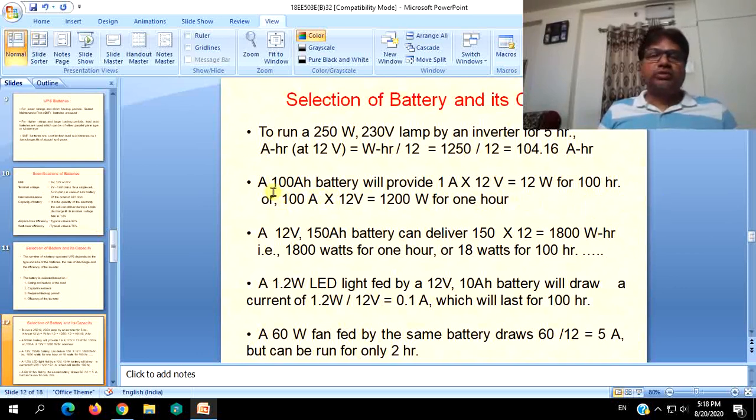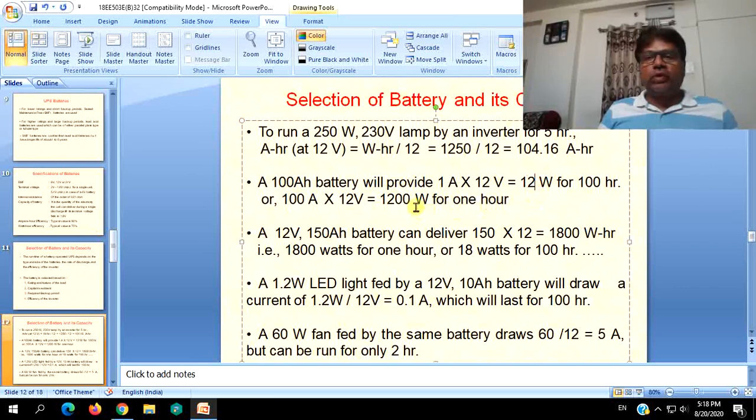Or you can also say that it can simply deliver 1 ampere of load for 100 hours. The same thing, you can also say that instead of 12 watts for 100 hours, it can also deliver 100 amps, 100 amps into 12 volts, that is 1200 watts for 1 hour.